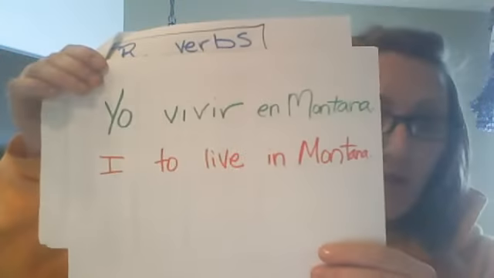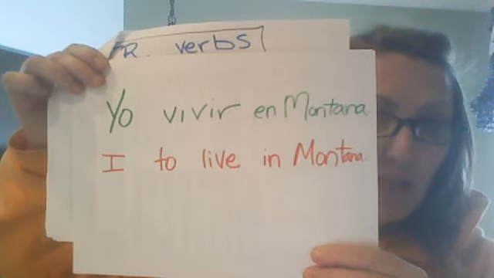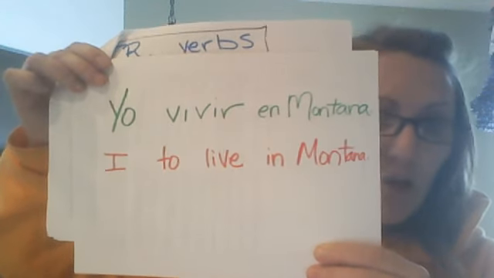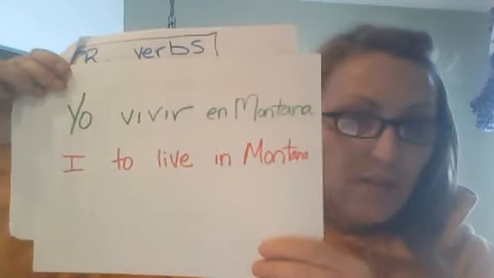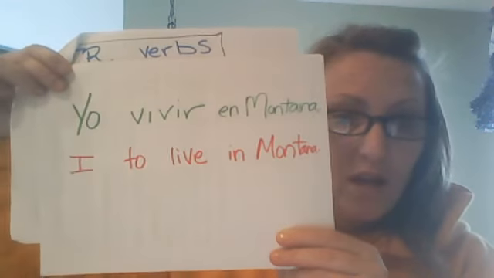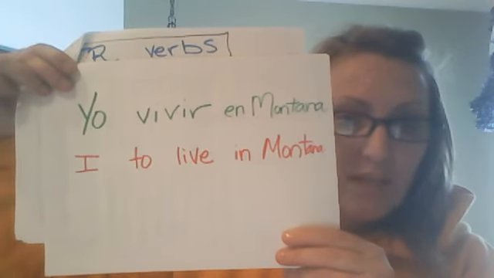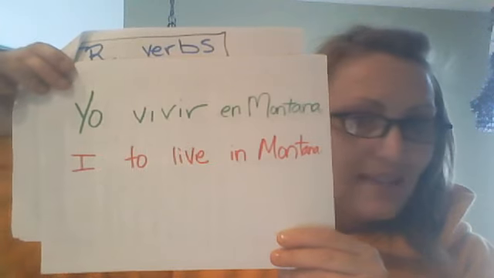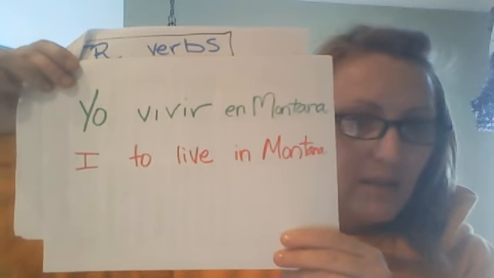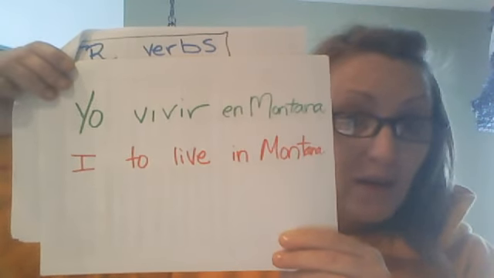Let's see here, what else do I have for you? Oh, aquí es un ejemplo. Here's an example of why you do have to conjugate your verbs. In some of our exercises that I've been grading, whether it's been written or oral, some students have been not conjugating their verbs. So, we know that vivir means to live, and if you don't conjugate it, and you're talking about something that you do, yo vivir in Montana, the translation would sound like I to live in Montana, instead of I live in Montana.